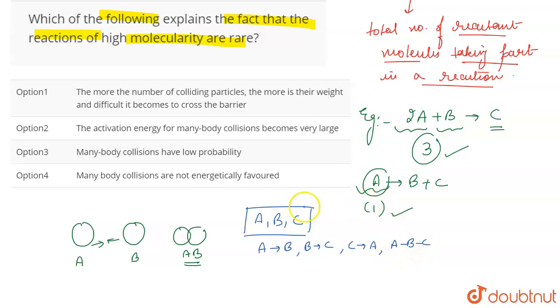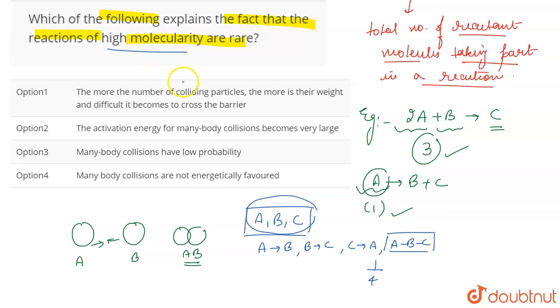So if we talk about all these 3 molecules, the probability of the collision of these 3 molecules is going to be 1 by 4. Out of these 4 collisions, only 1 collision is the one in which all of these 3 molecules are combining together. So high molecularity means a greater number of reactant molecules combining.